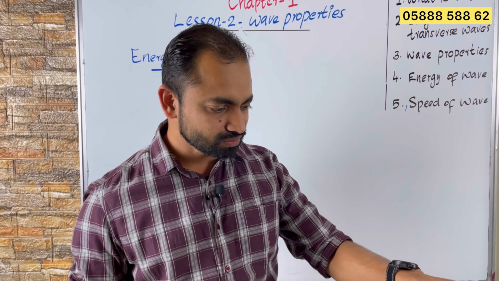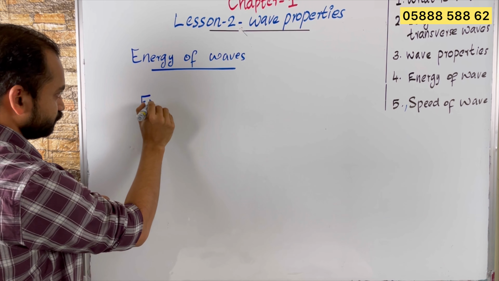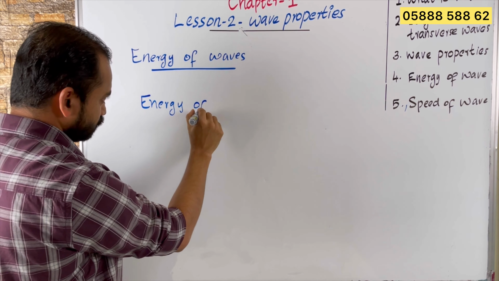So we can say the energy of a wave is directly proportional to the square of the amplitude. Energy of a wave is directly proportional to the square of the amplitude. For example, we have a wave here like this. So its amplitude is like 1 meter. 1 meter is the amplitude.